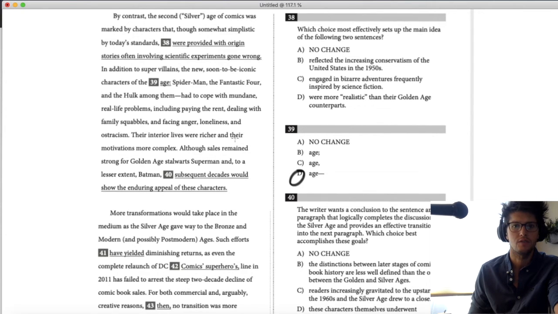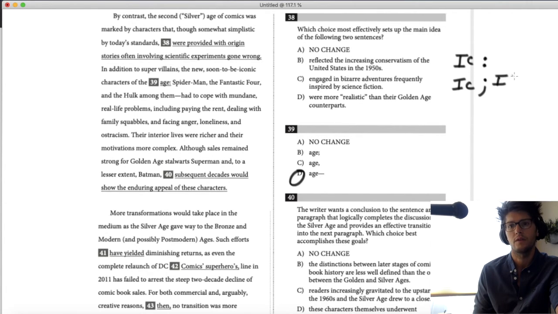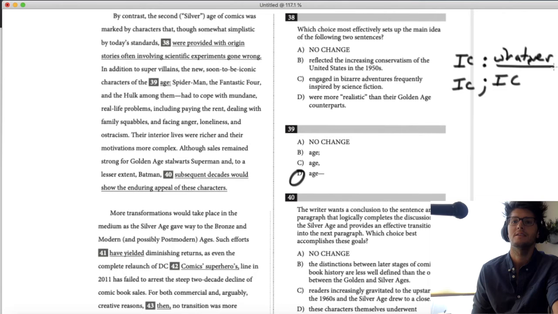So here's the reasons why a couple of the other ones are wrong. I can cross off A and B because the requirements for a colon and a semicolon, while different, both require the same thing to begin with, which is an independent clause. Afterwards, you can have whatever for a colon, and an independent clause is required after a semicolon. But both get crossed off because you don't have a full sentence before, ending with the word "age."